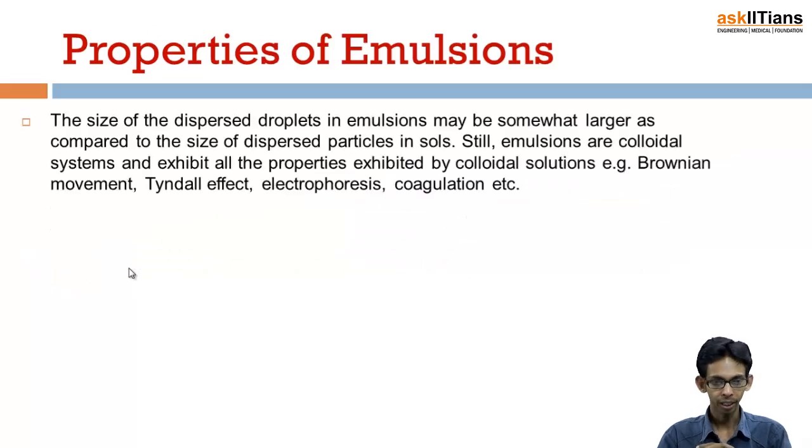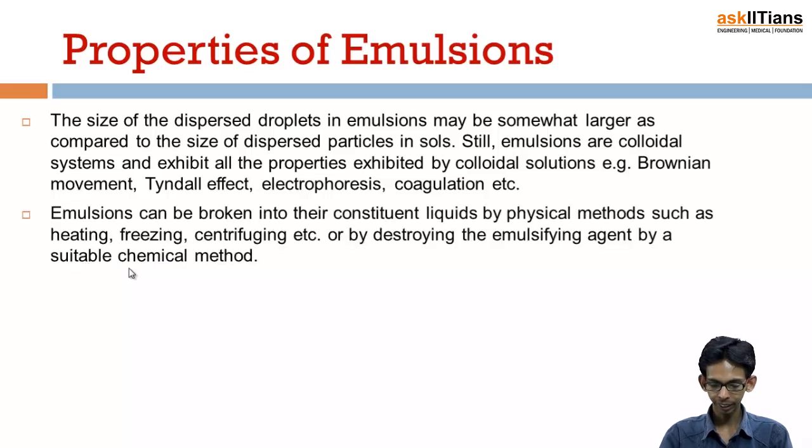Properties of emulsions. Okay, we are discussing properties of emulsion actually. The size of dispersed droplets in emulsion may be somewhat larger as compared to the size of dispersed particles in sols. Still, emulsions are colloidal systems and they exhibit all the properties which are shown by colloidal solutions. That is Brownian movement, Tyndall effect, electrophoresis, coagulation, and all the other properties of colloids are shown by emulsions also, because emulsions are liquid in liquid type colloidal systems.